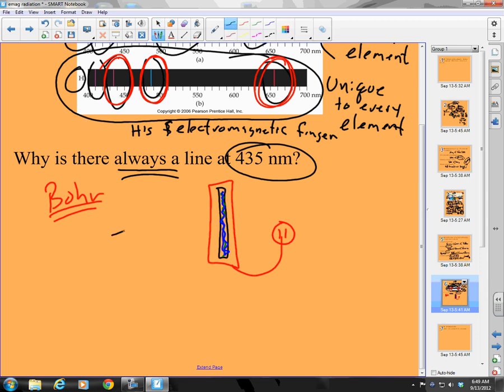And then what we do is we take something called a spectroscope. The spectroscope is essentially a prism, and it will break the total color down into a line spectrum. And then here's your eye, and you're looking into this. Now let's give you a nose. You're going to do this in the lab soon. And so when you look at this, what do you see for hydrogen? You see this spectrum. And the question then is, why do you see this stuff?